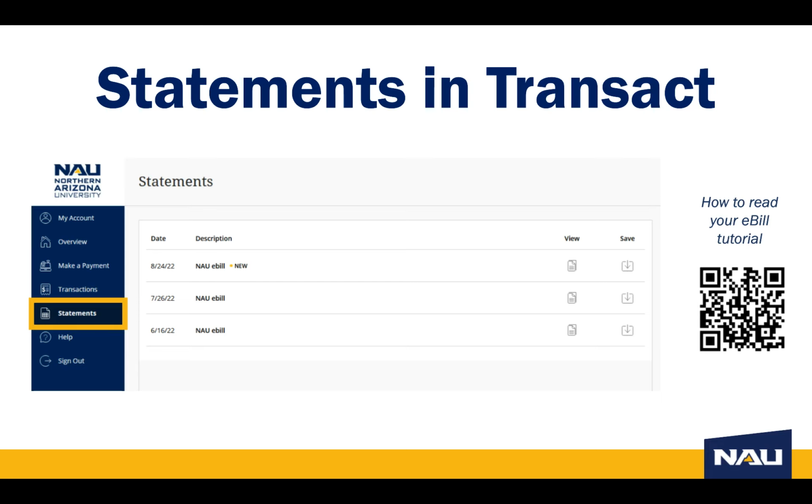E-bills can be found in the Transact Payment Portal under the Statements link on the left. From there, you can pick which e-bills to view or download by selecting the icons on the right. If you'd like more information about how to read your e-bill, visit our tutorials page with the QR code provided.